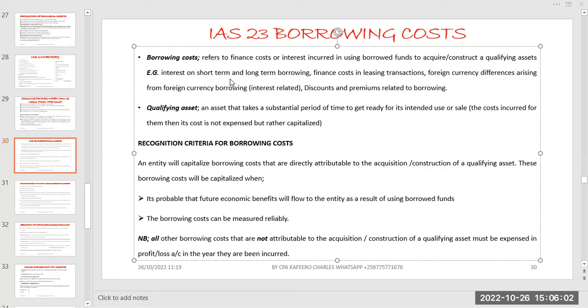Then the other one we can talk about is the discounts. If you have been given, let's say, a bank loan, and they have given you some discounts. Let's say the total loan was 1 billion, and they are giving you a discount of 10%.